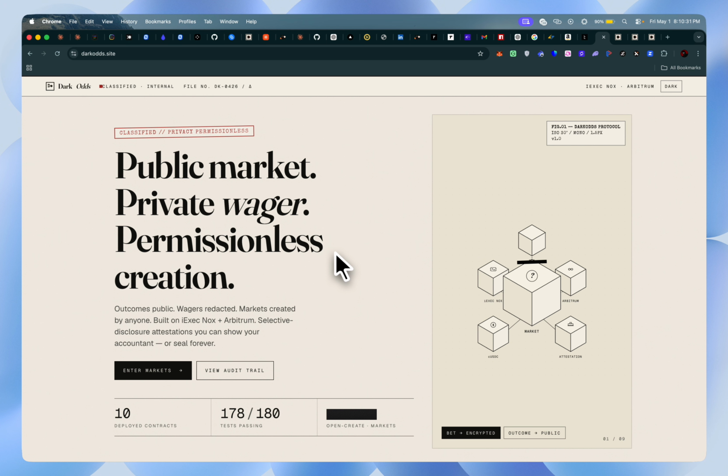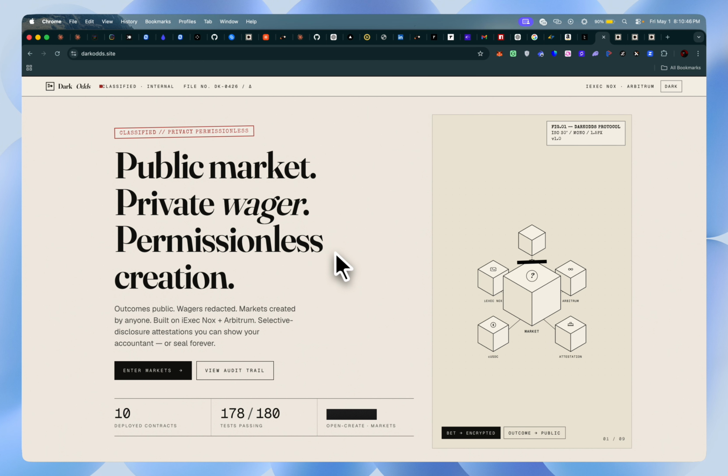Polymarket did $9 billion in 2024 and about $2.36 billion towards the US election. Every wager was public, every wallet got tracked, every position was copied. The sharper your edge, the more you got punished for showing it.